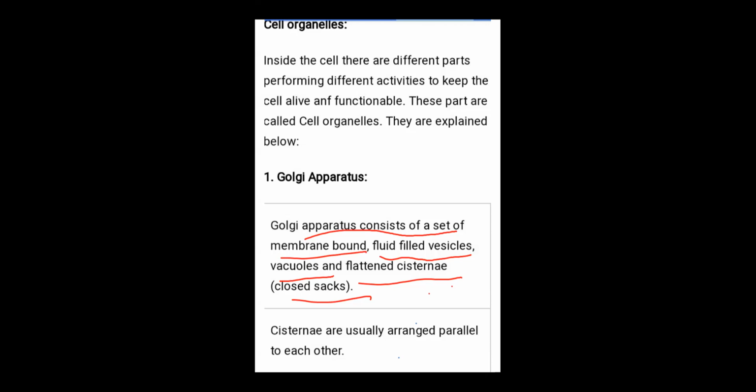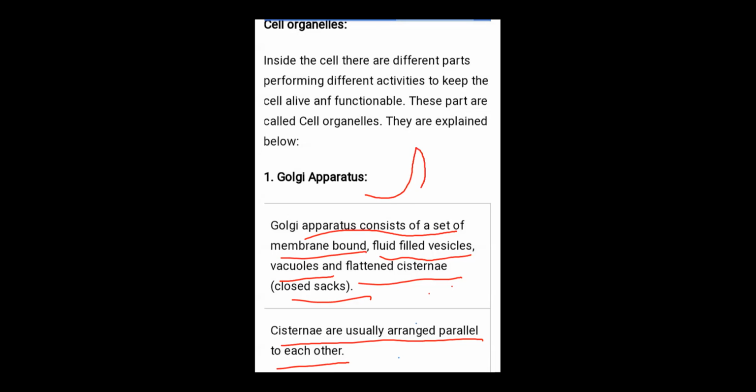Golgi apparatus is the site of packaging of material. It provides packaging of material like protein synthesized in the endoplasmic reticulum. It packs the protein in a vesicle, and the vesicle diffuses to where these proteins are required. Is it clear? Cisterna are usually arranged parallel to each other. They are organized like that.